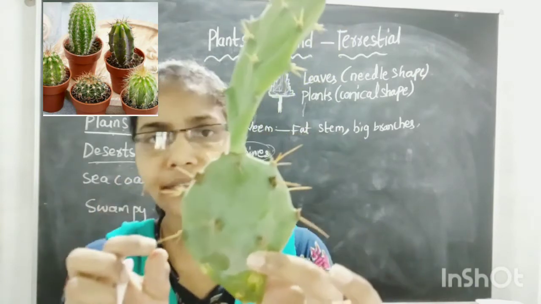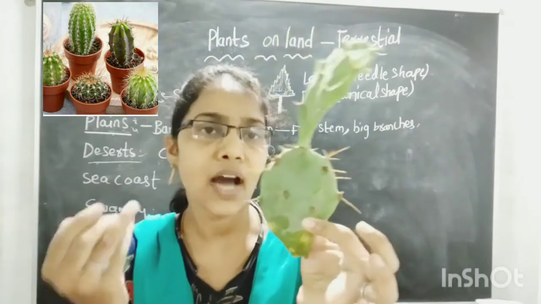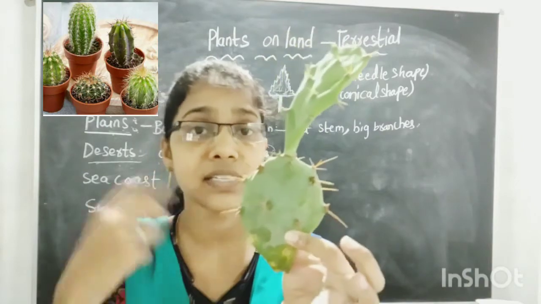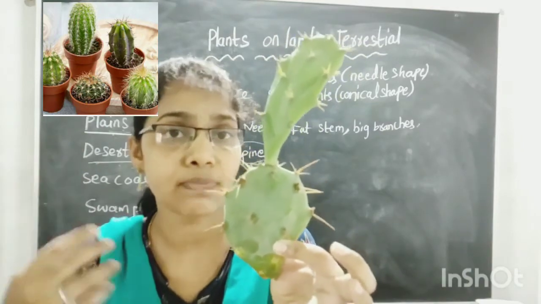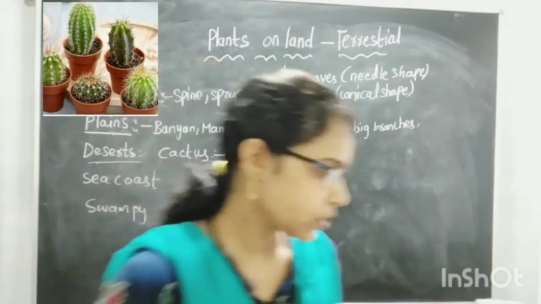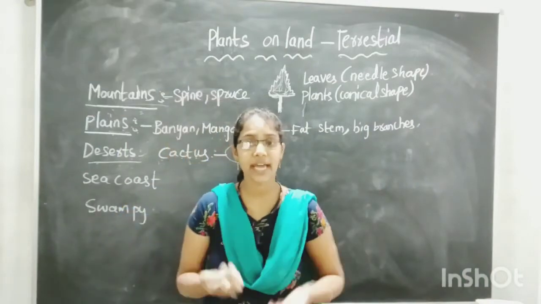Okay, children. This is a cactus plant which you can see in the desert areas. But now we are growing them in our houses also. You can see in the desert areas there are big cactus plants. Some cactus plants we can eat. The fruits on the cactus plants also we can eat.